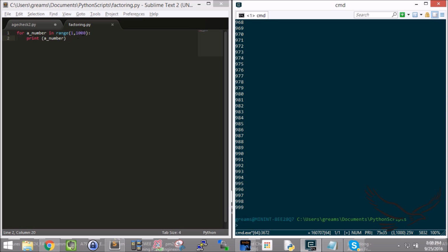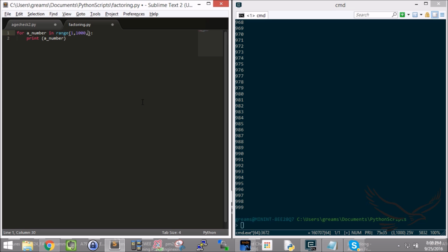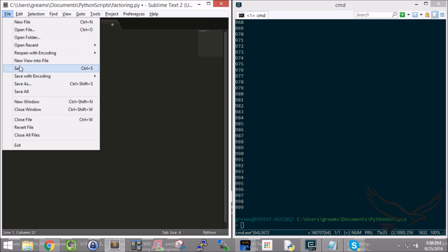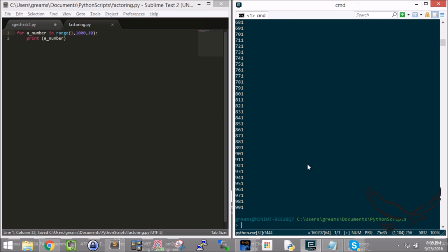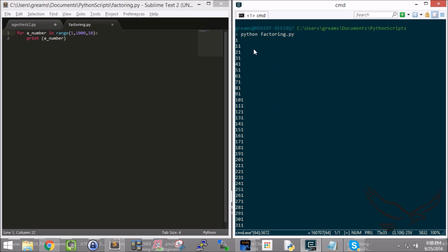Now, what I wanted to show you, though, is that I have another option with the range, which is I can skip every so many numbers. So let's say I want to skip every 100 numbers, or let's go with every 10 numbers. I want to skip every 10 numbers. So I'm going to go ahead and save that. And let me clear my screen and run my file again. And now notice that in this case, it went 1, 11, 21, 31. So it skipped every 10 numbers, right?